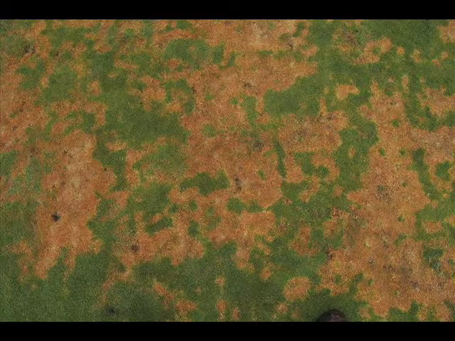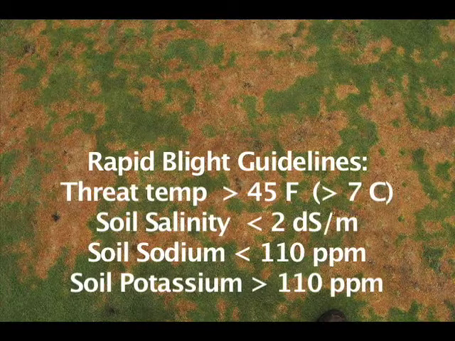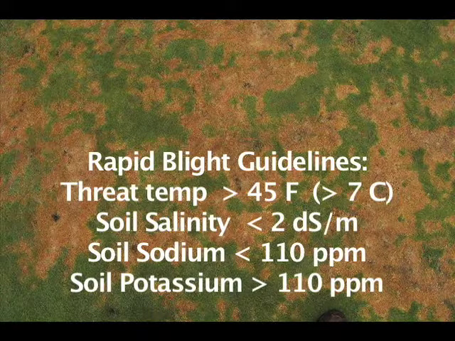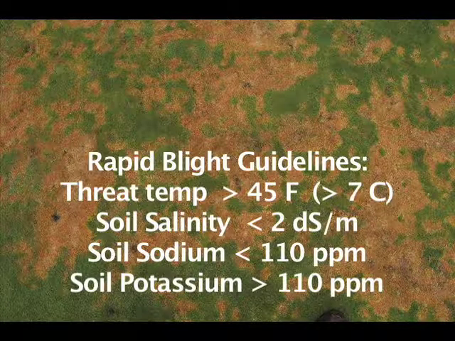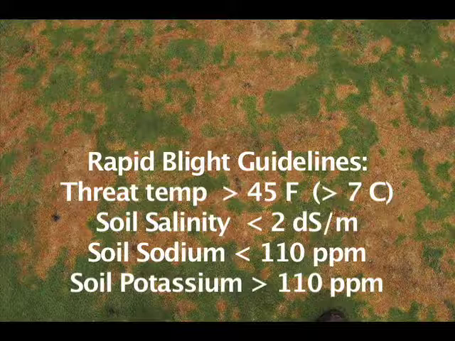The discovery of rapid blight in Colorado adds another chapter to the story of this unusual disease. The occurrence of rapid blight shortly after snowfall lowers and extends the temperature range for disease activity. This observation led us to reduce the rapid blight threat temperature to 45 degrees Fahrenheit or 7 degrees centigrade. Soil sodium and salinity guidelines continue to be valuable, and these two parameters should be monitored and managed for rapid blight prevention.